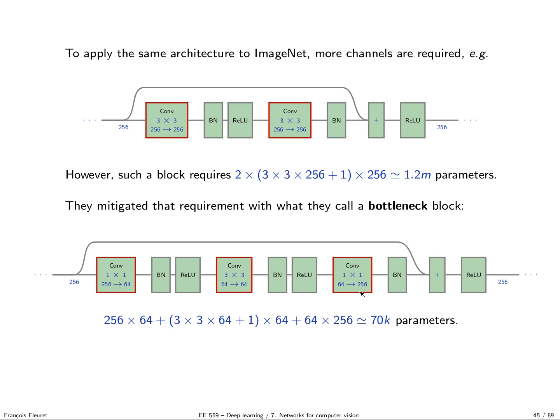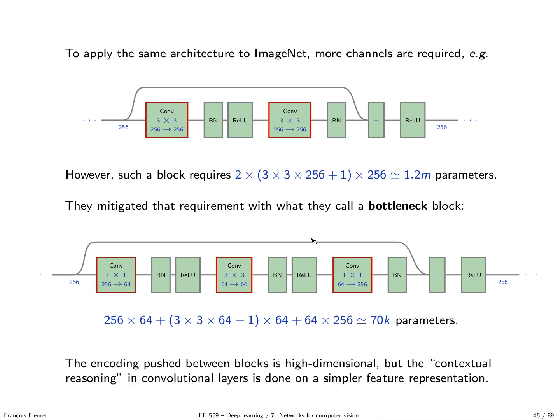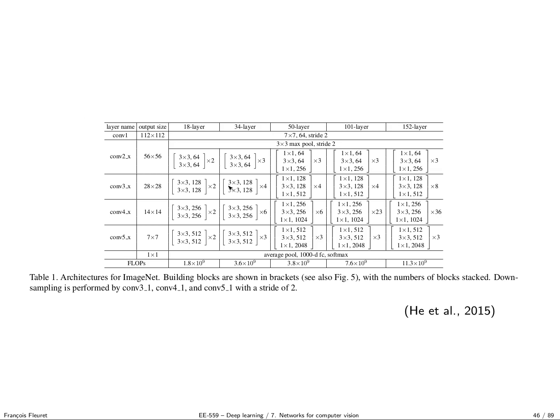Okay, doing so, they are able to have 256 channels flowing through the network with only 70,000 parameters per block. So they decrease even the number of parameters from 73,000 to 70,000. In the original paper, you have a bunch of variants about how you can change the number of channels, number of filters.